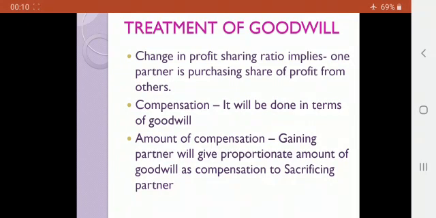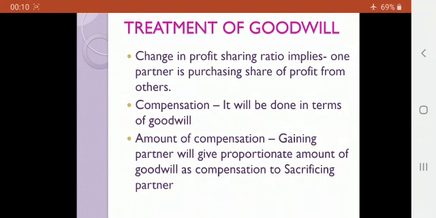Good morning, children. This is in continuity with the previous video where we were doing change in profit sharing ratio among the partners of the business. Now we are on the second step. We did that we have to do 5 types of adjustments in case of change in profit sharing ratio of partners. So we did the calculation of sacrifice and gain of individual partner. That was the first step.